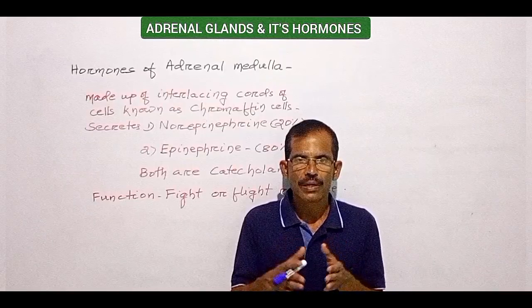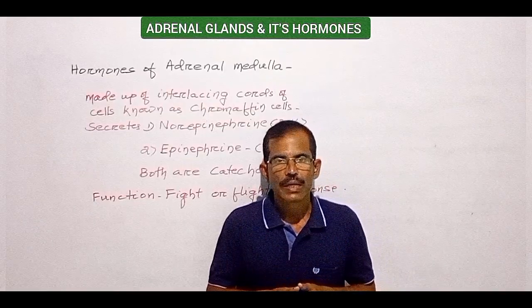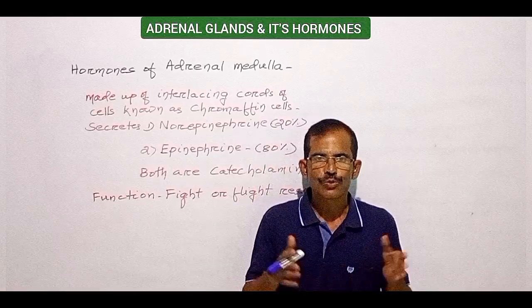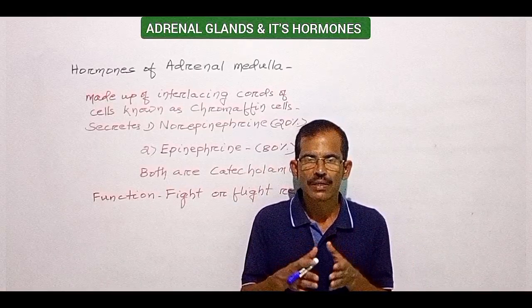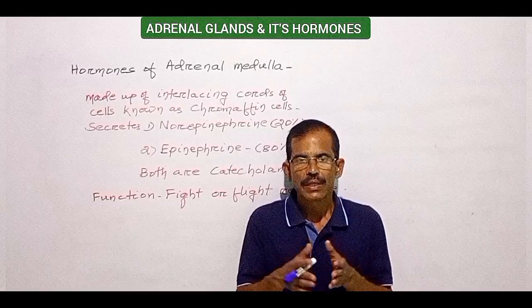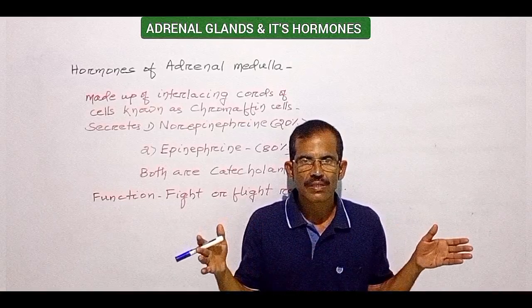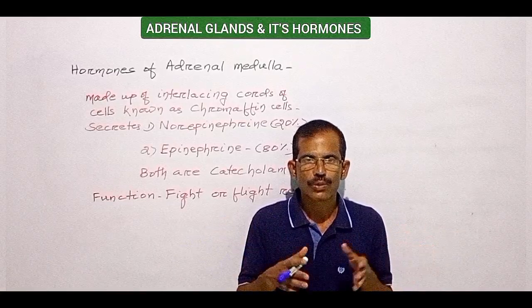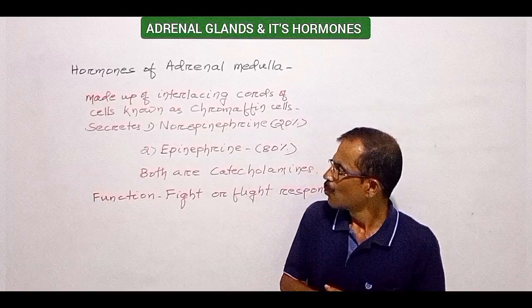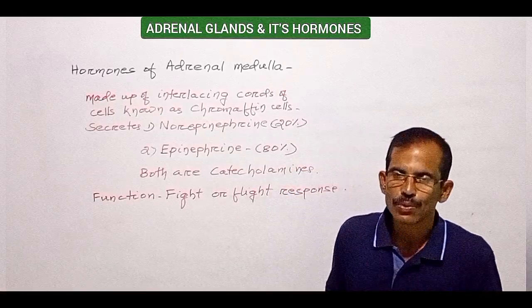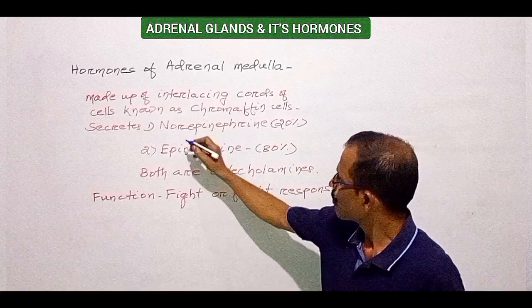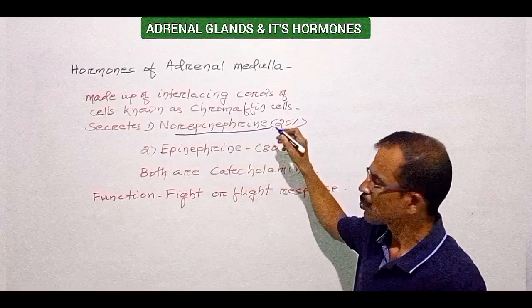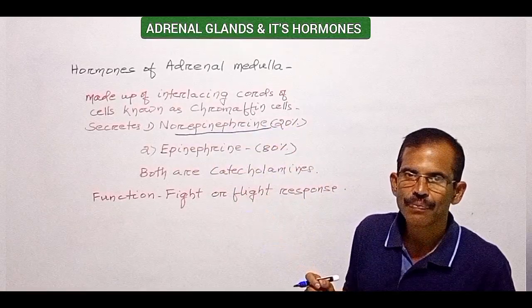Hormones of adrenal medulla. Adrenal medulla accounts for about 20% of the mass of the adrenal glands. It is made up of interlacing cords of cells known as chromaffin cells, which are the main source of two circulating hormones. One is norepinephrine, also known as noradrenaline.